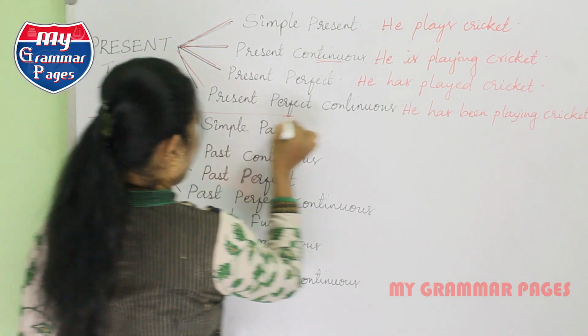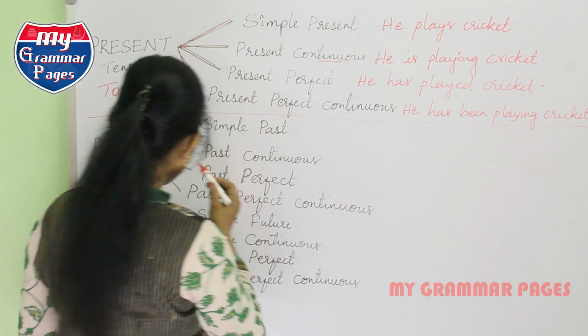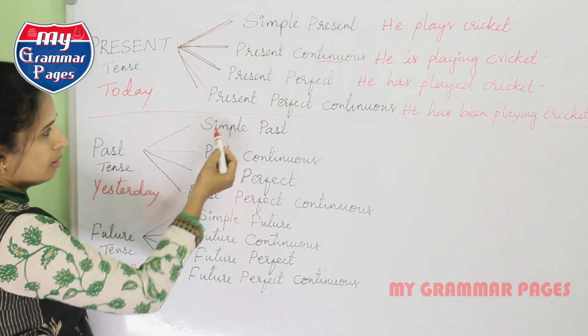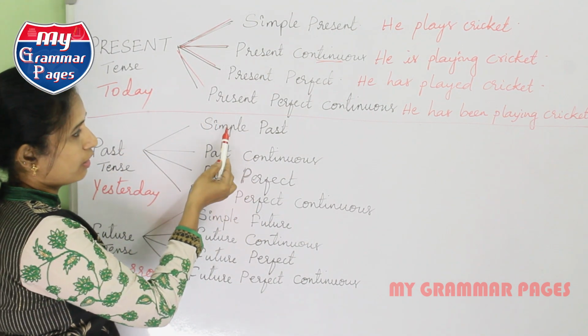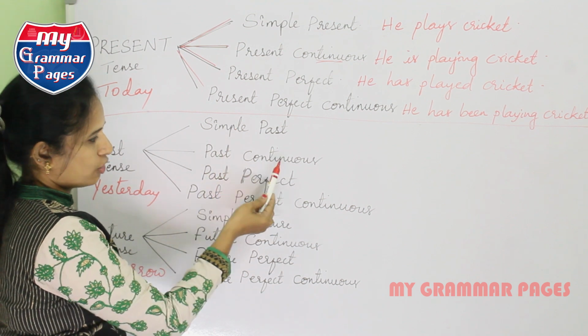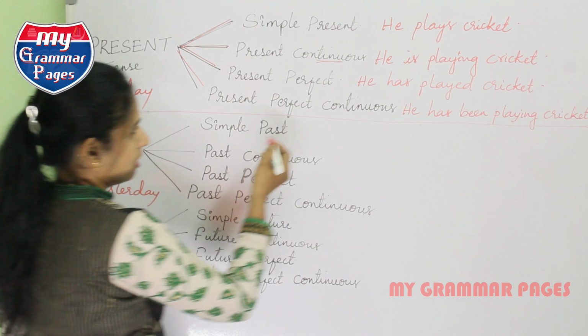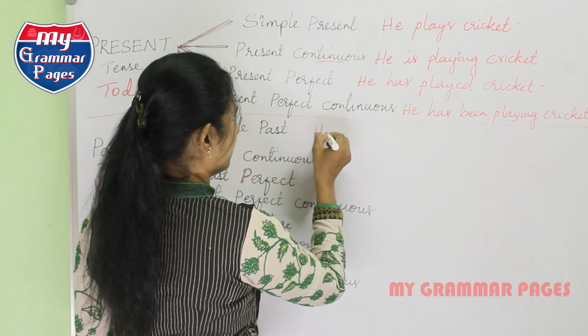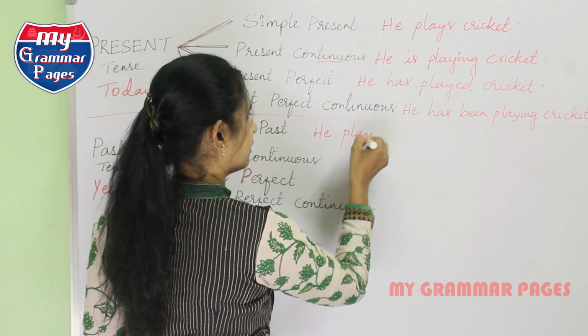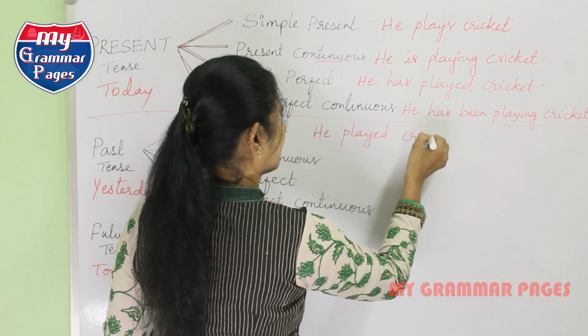Now this part is done. Now coming to the next part, that is past tense. Past tense is once again divided into simple past, past continuous, past perfect and past perfect continuous tense. For simple past, I'll take the same example. He played cricket.